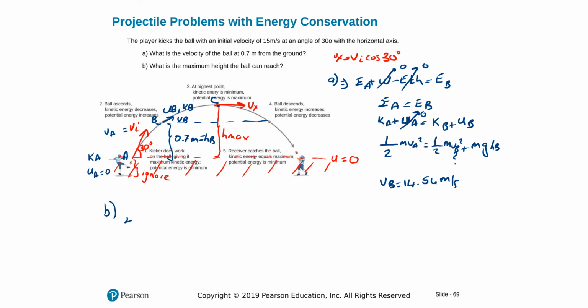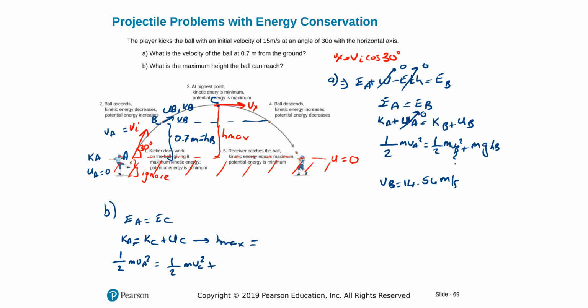You'll have energy at A is equal to energy at C. You'll have kinetic energy at A, no potential, and that will be equal to kinetic energy at C plus potential energy at C. And to solve for H maximum from there, which will come from potential at C. So your kinetic energy is still 1/2 mVA squared at A. At C, 1/2 mVc squared is your kinetic energy.